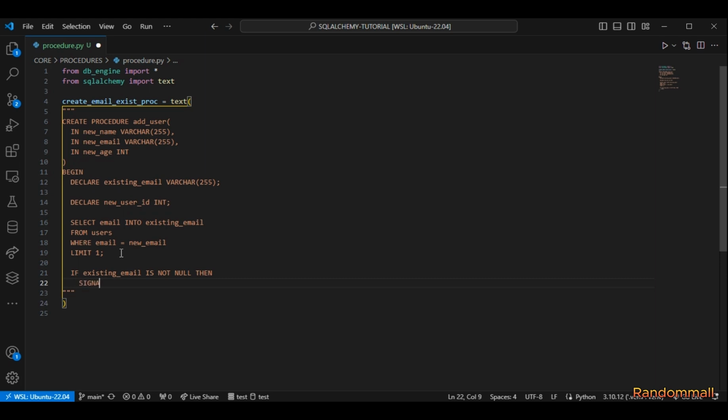And to throw an error, we are going to use the SIGNAL keyword followed by the SQLSTATE, and there's this error code which is 45000, and then we are going to set a custom message by saying MESSAGE_TEXT, and we are going to set it as 'Duplicate email, switch to a valid email', and then we end it with a semicolon, and then down here we say ELSE.